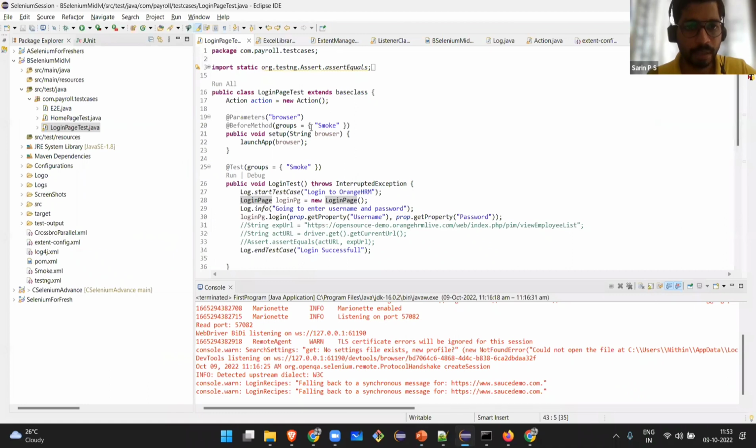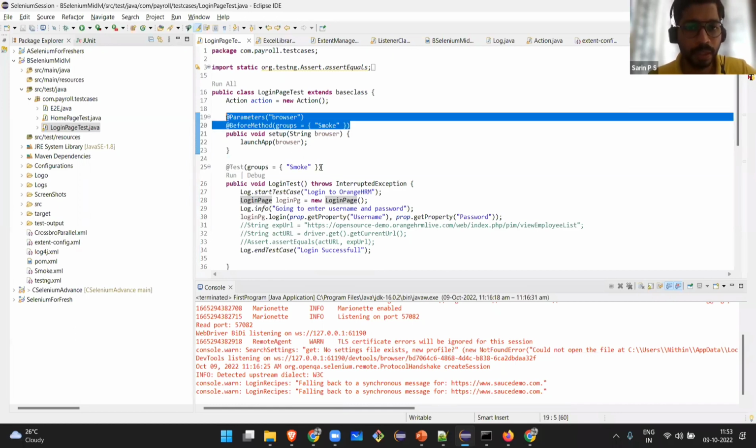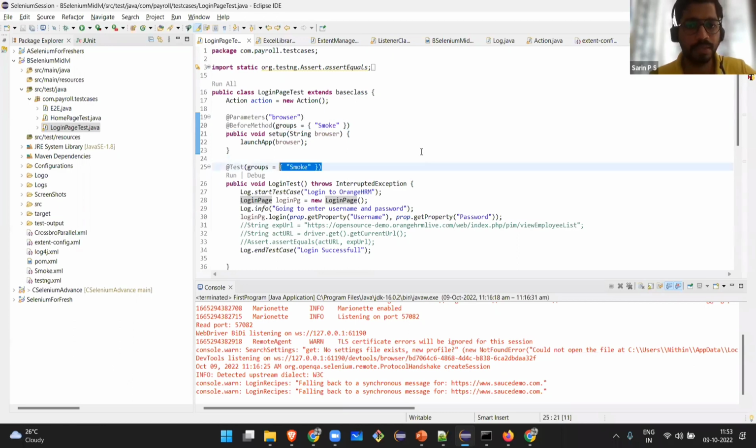At the parameter, at the before method. You cannot write a test case without a test annotation. These are all parts of TestNG. Maybe people with 3 to 4 years of experience know what the annotations are. I'm not going deeper into that. But see what my test case is doing here. What if I'm writing a test case to login?